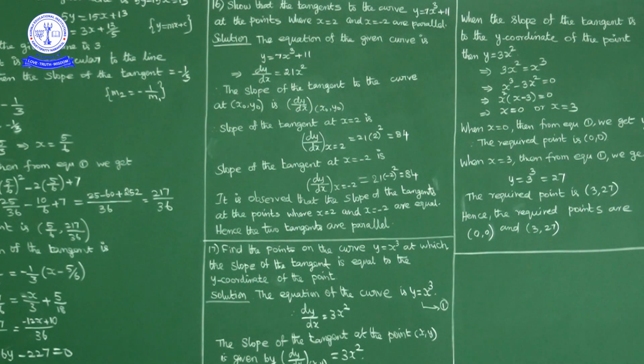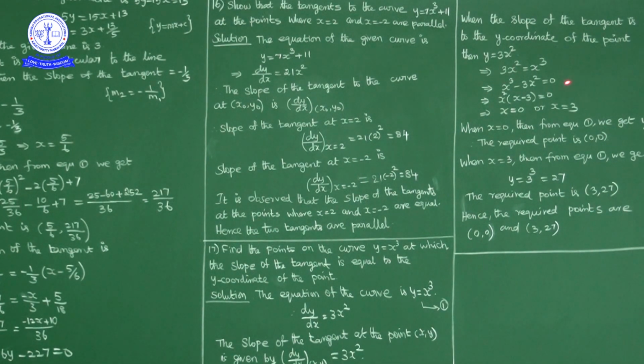But what is given? The given curve is y is equal to x cube. So in place of y, we can write x cube. So in place of y, if we write x cube, we get 3x square is equal to x cube.